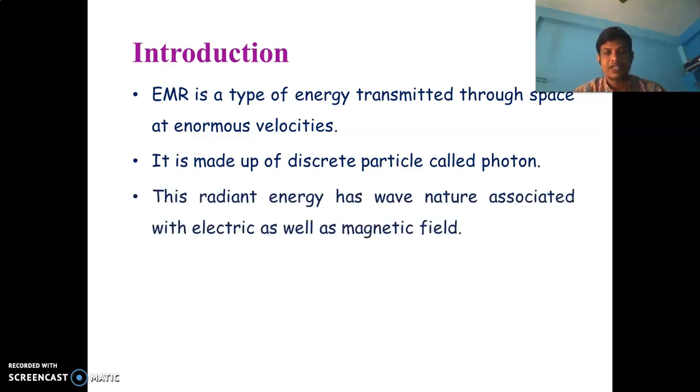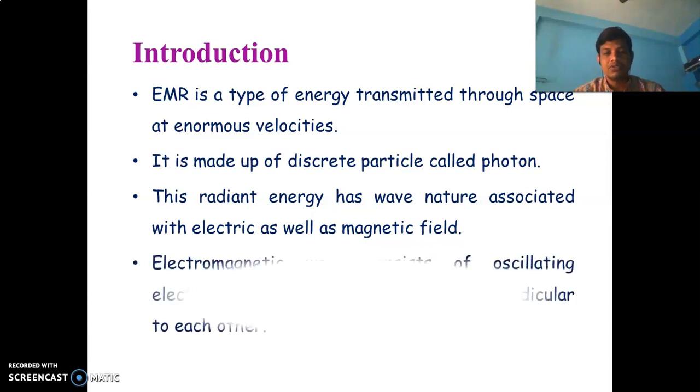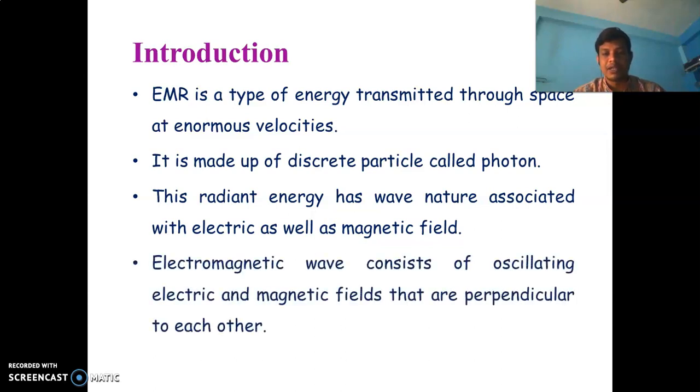This electromagnetic radiation has wave nature. It means it can move like a wave. And this EMR is associated with an electric field as well as a magnetic field. Both the electric field and magnetic field are oscillating and they act perpendicular to each other.